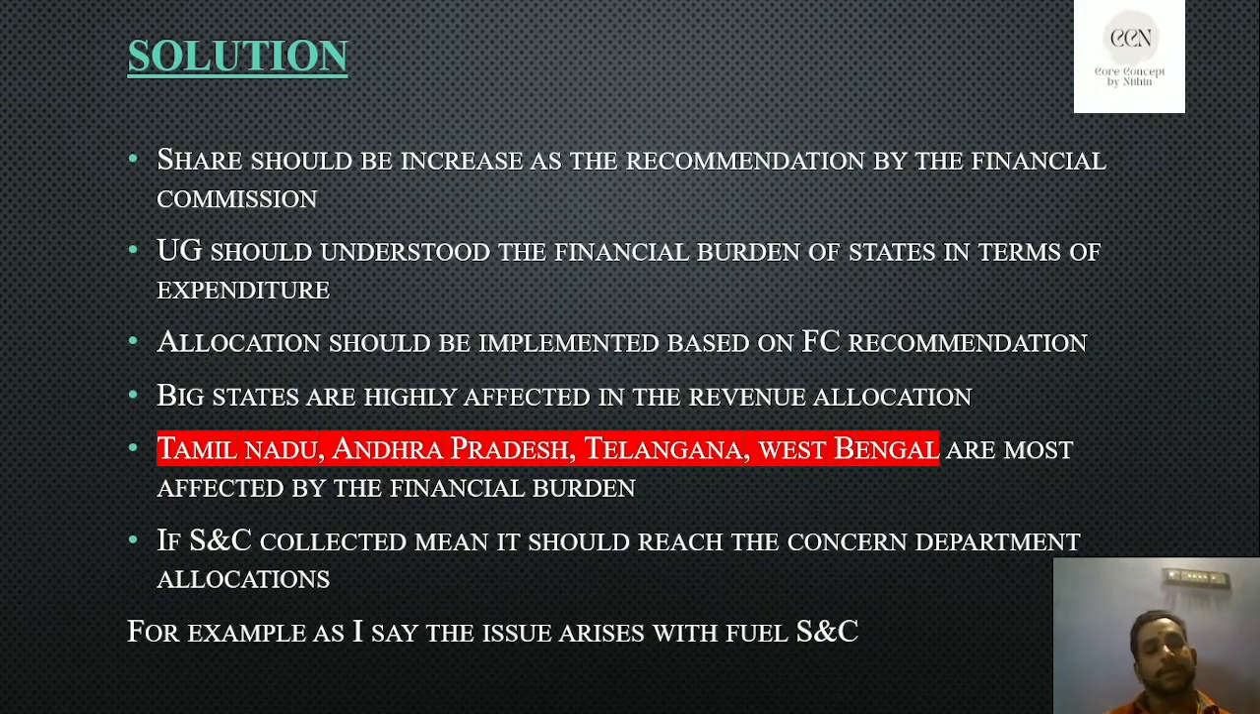Remember those points. Second point, the Union government should understand the financial burden of the states in terms of expenditure. I already said the Union government should understand they have to fulfill the subsidy for the centrally sponsored schemes. If the state government has to give the 40% ratio amount, the Union government should give their share on a proper yearly basis. That is the point here. Allocation should be implemented based upon the Finance Commission recommendation, the 2019 recommendation increasing to 40% of the total share as of current value.